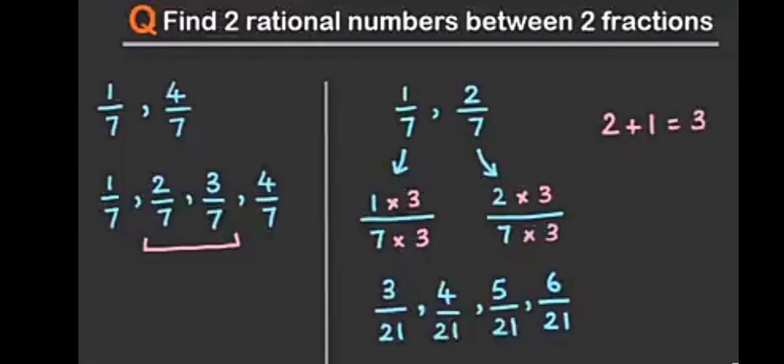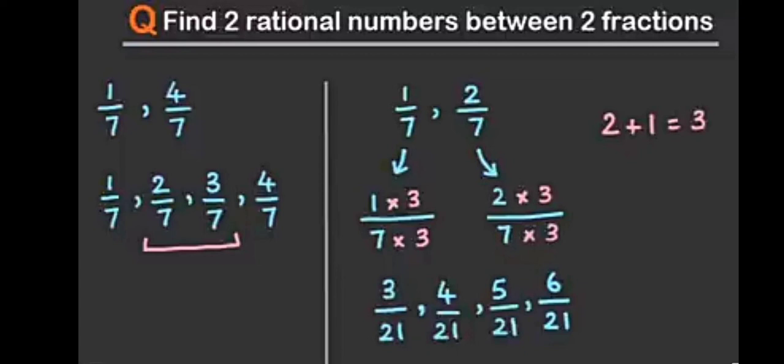But what will be the two fractions between 1 upon 7 and 2 upon 7? How do we find out? Here, there is no gap between 1 by 7 and 2 by 7. So what do we have to do? We have to multiply by a number. We can create a gap by multiplying the numerator and denominator with a number. Since we need two rational numbers, we have to find two rational numbers between the given fractions.